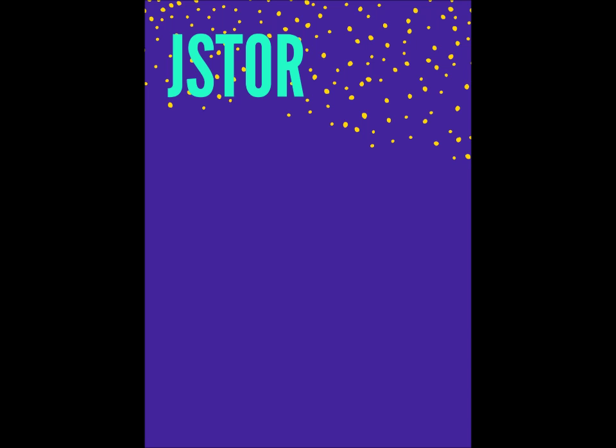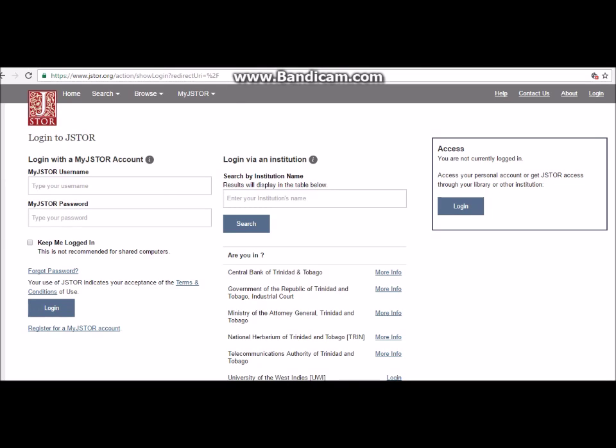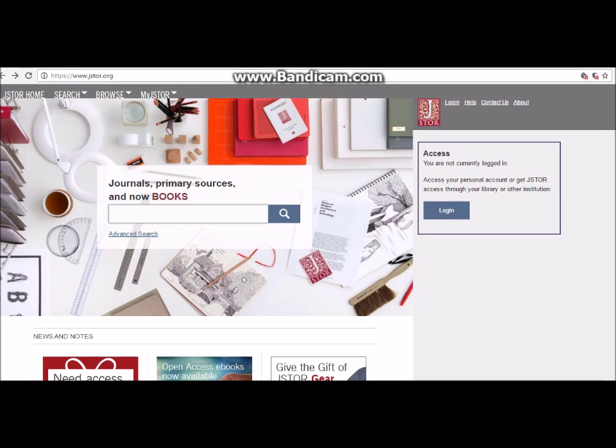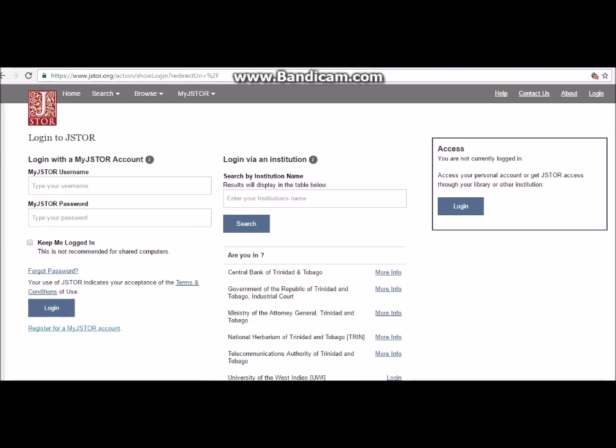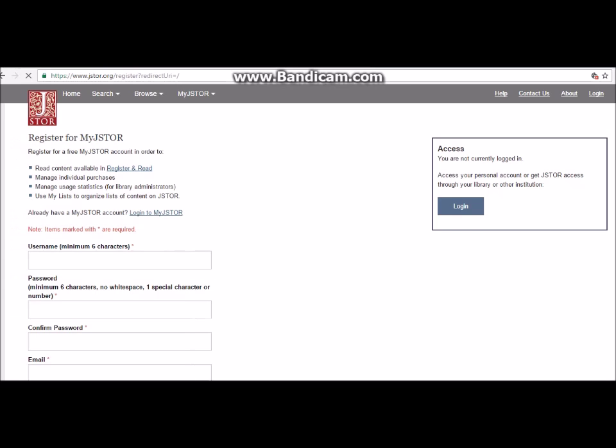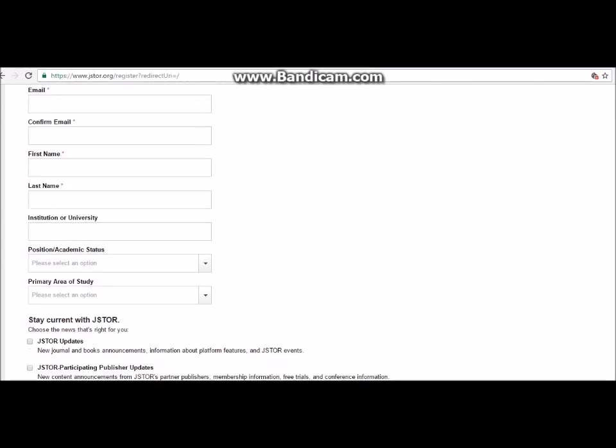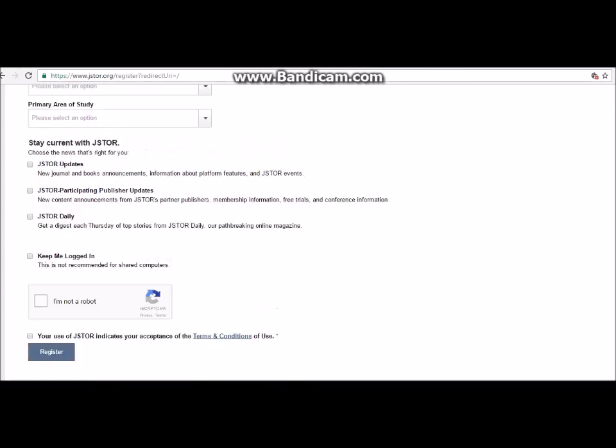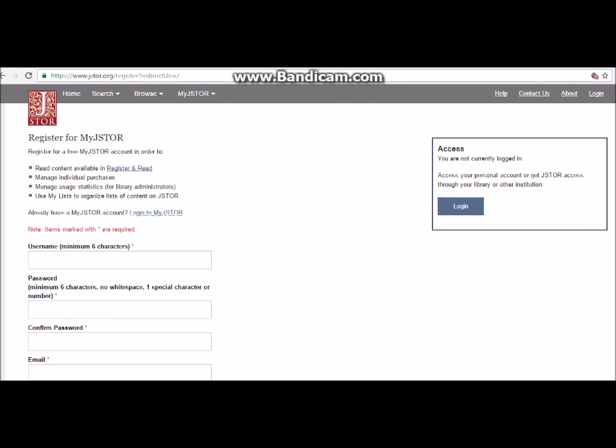So we're going to talk a little bit about JSTOR and how to access it. So this is a JSTOR login page. As you can see, there are different aspects. I'm going back to the home page just to show you what it looks like. And we're going back to the login page. Now you can actually register. On the left hand side at the bottom under the login, you can see register, and this is the registration form. It's very simple and easy. I just want to let you guys know that you won't be seeing the arrows for the computer because of the program that I am using, so just be very observant.